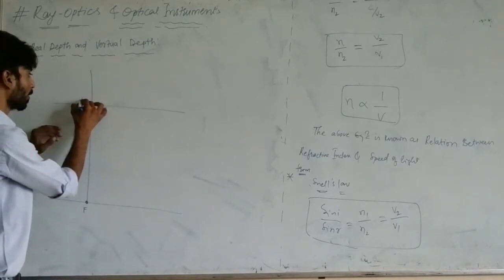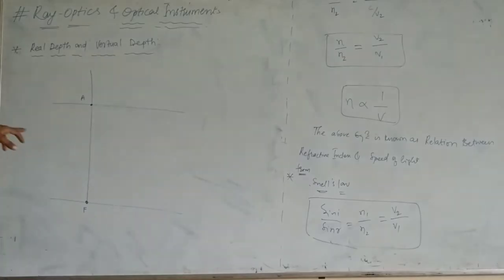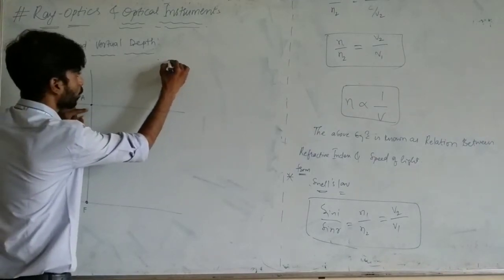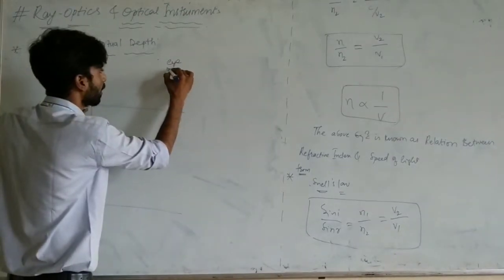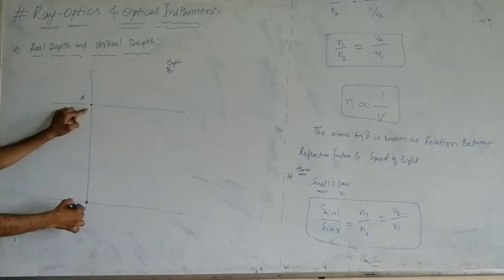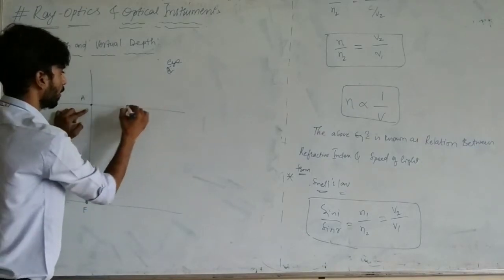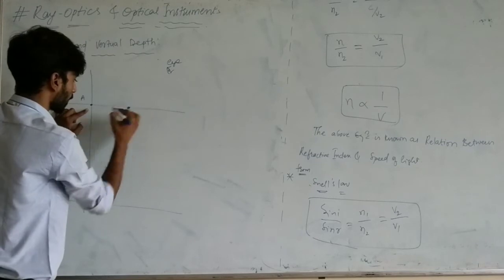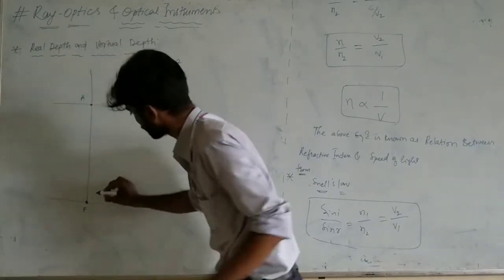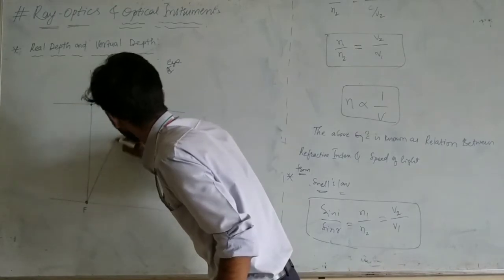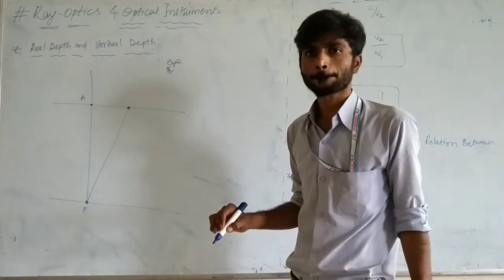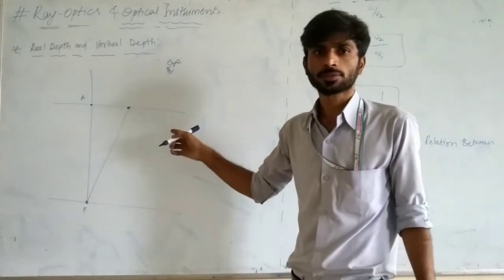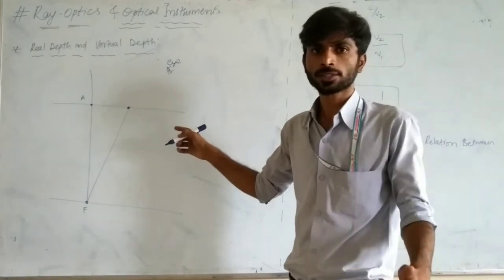You can give this point the name A and that is D. If this is U, it means the human eye. From here you are watching this fish, then where does it appear? This is the point I am going to consider. So draw this line. This is the correct one. The line should be clear. Clear? Okay.